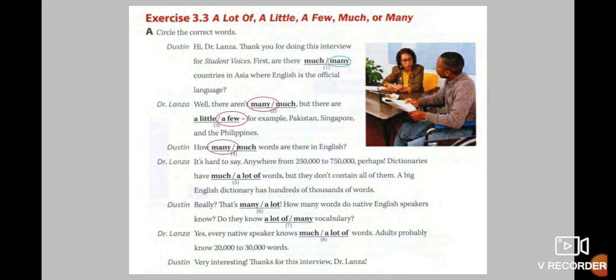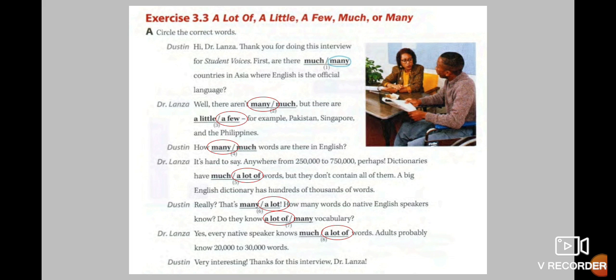How many words are there in English? It's hard to say. Anywhere from 250,000 to 750,000, perhaps. Dictionaries have a lot of words, but they don't contain all of them. A big English dictionary has hundreds of thousands of words. Really? That's a lot. How many words do native English speakers know? Do they know a lot of vocabulary? Yes, every native speaker knows a lot of words. Adults probably know 20,000 to 30,000 words.